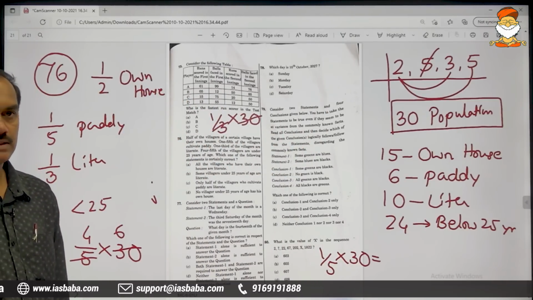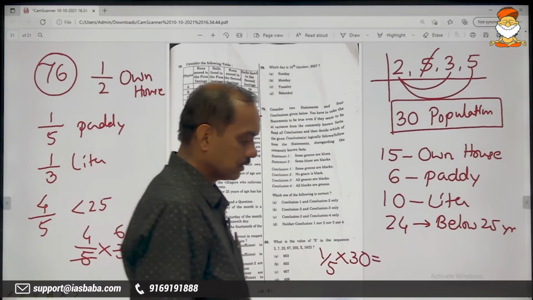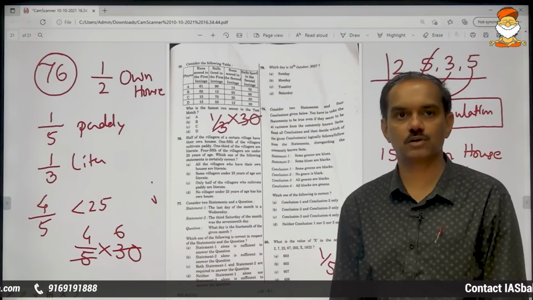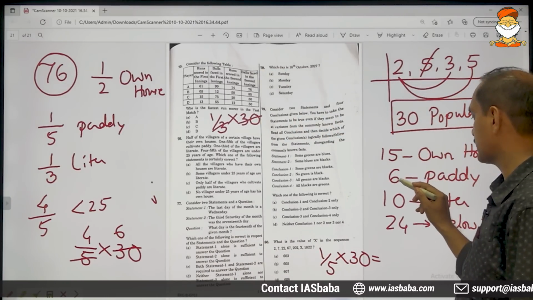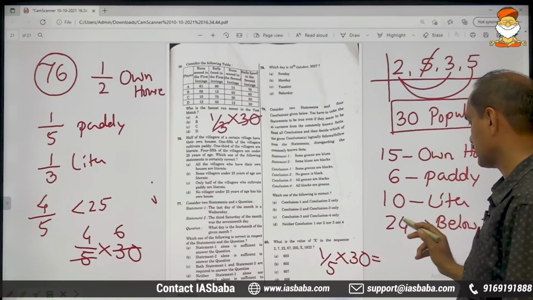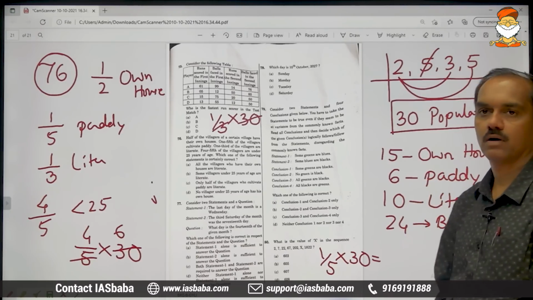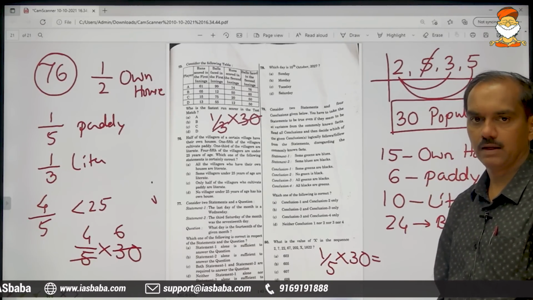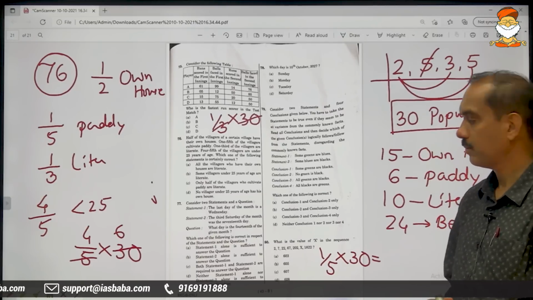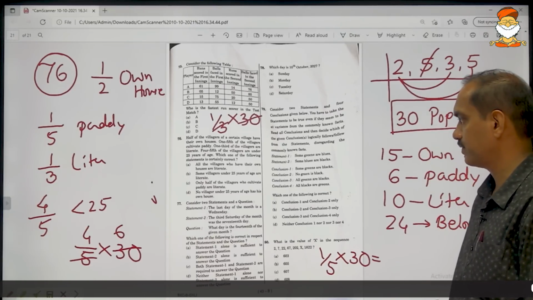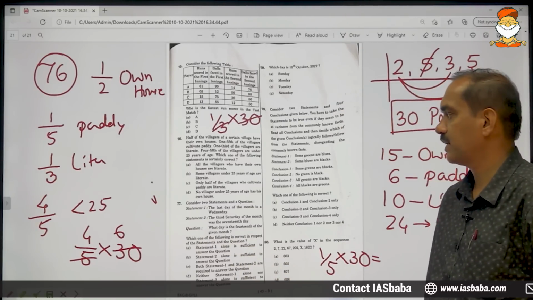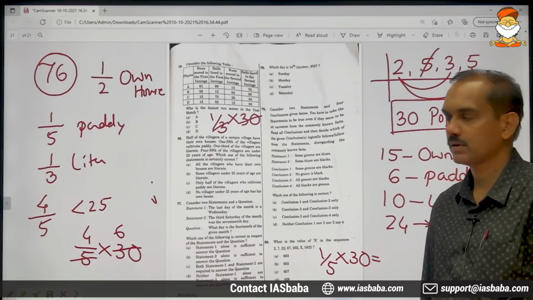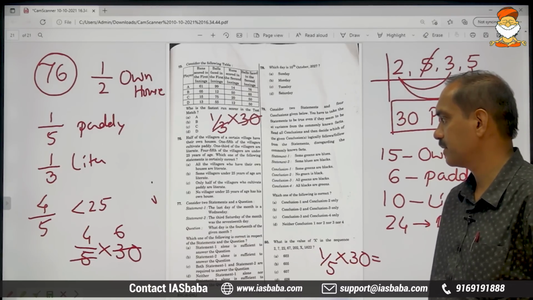So this is the data we have got. We have assumed that 30 is the total population. 15 have their own house, 6 are cultivating paddy, 10 are literate, and 24 of 30 are below 25 years of age. Now coming to the question: which one of the following statements is certainly correct? 100% it must be correct.